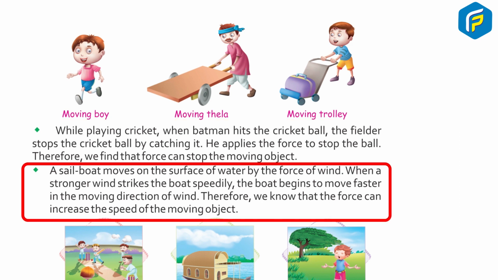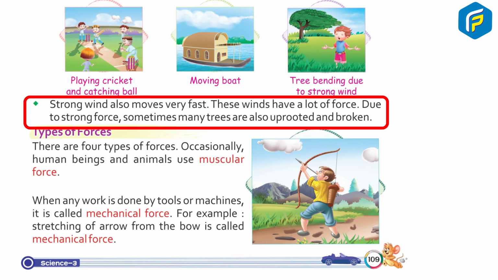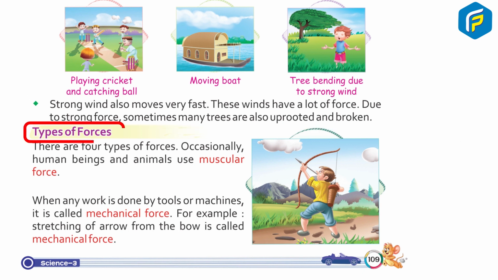A sailboat moves on the surface of water by the force of wind. When a stronger wind strikes the body speedily, the body begins to move faster in the direction of the wind. Therefore, we know that force can increase the speed of a moving object. Strong winds also move very fast. These winds have a lot of force. Due to strong force, sometimes many trees are also uprooted and broken.